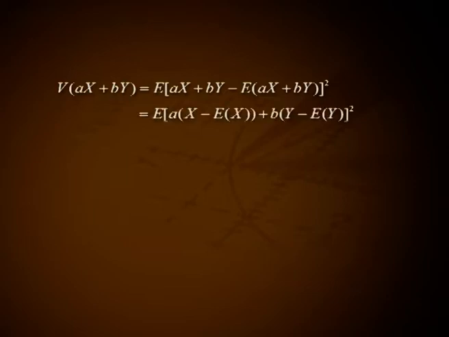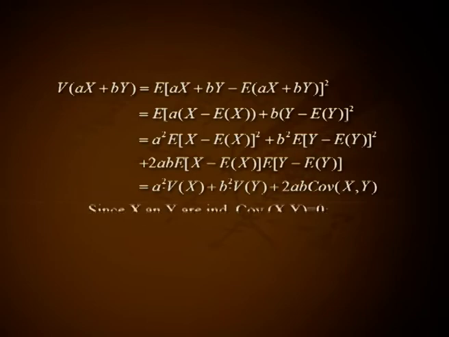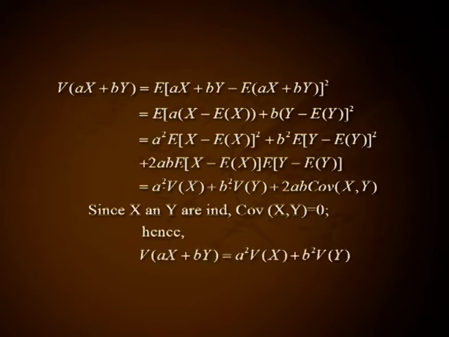That is equal to a²·Var(X) + b²·Var(Y) + 2ab·Cov(X,Y). Since X and Y are independent, Cov(X,Y) = 0. Hence, Var(aX + bY) = a²·Var(X) + b²·Var(Y).